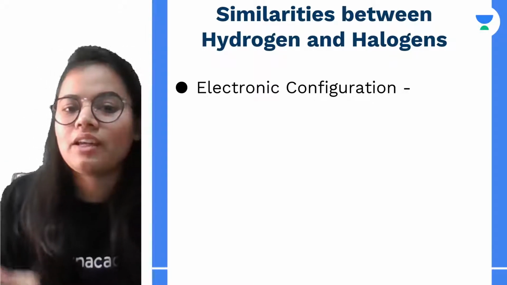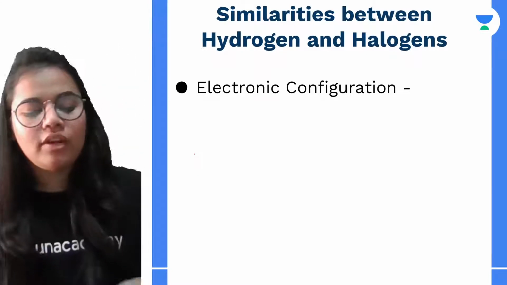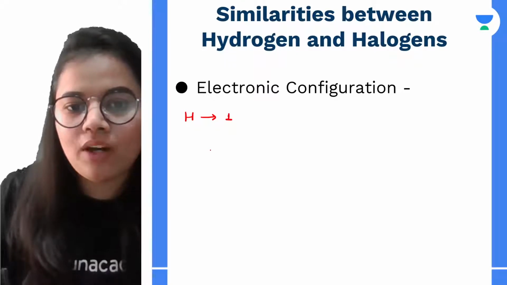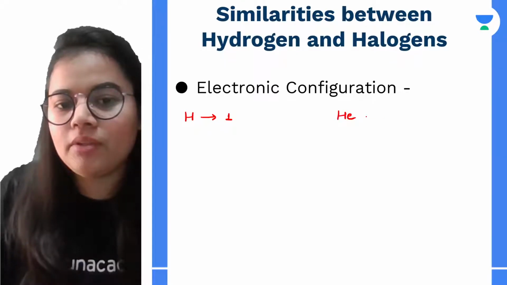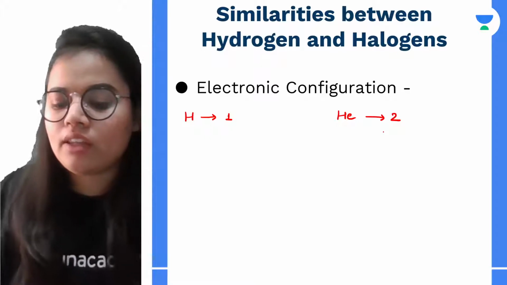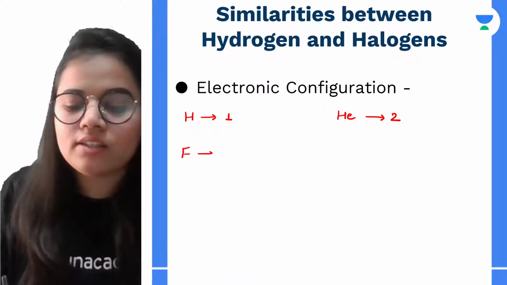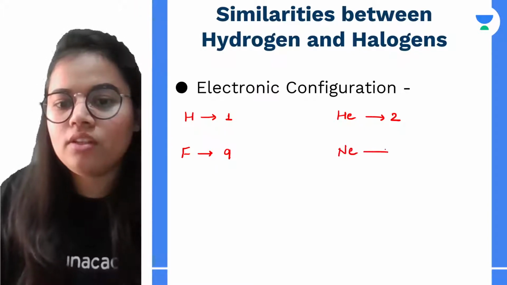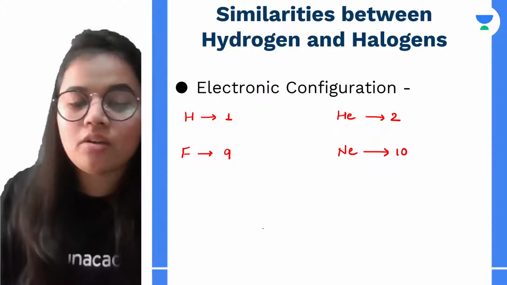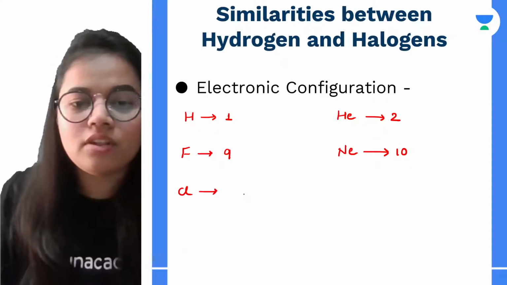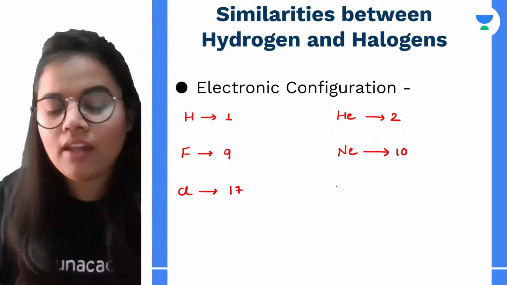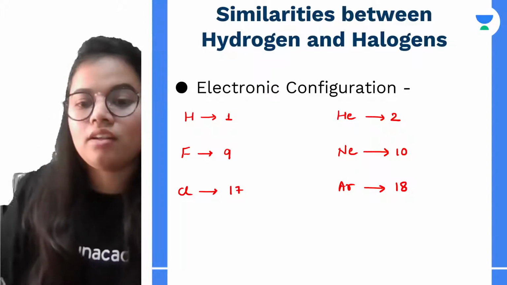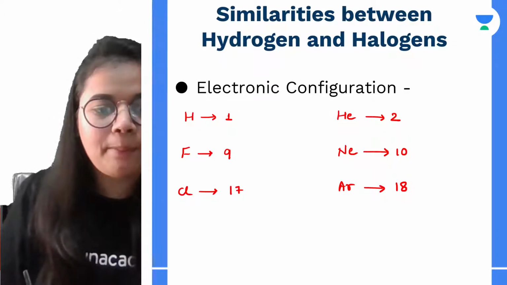The very first is electronic configuration. Before explaining that, the atomic number of hydrogen is 1. The atomic number of helium is 2. The atomic number of fluorine is 9, and the atomic number of neon is 10. The atomic number of chlorine is 17, and the atomic number of argon is 18.